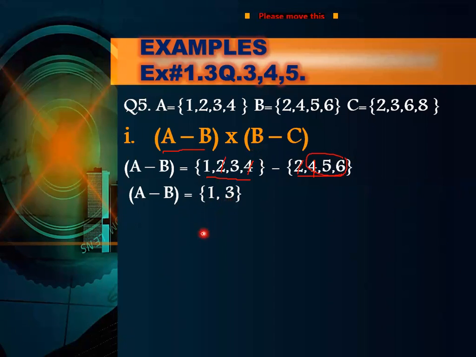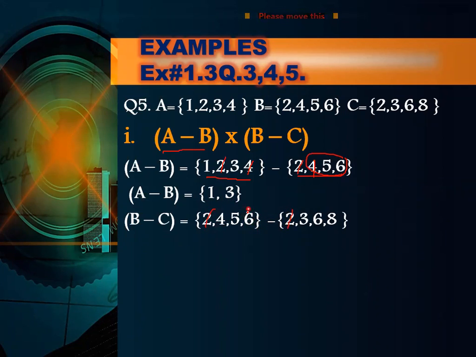Now similarly, you are going to find B minus C. The elements of B are 2, 4, 5, 6, and minus the elements of C, which are 2, 3, 6, 8. Simply we will cancel the same elements which are common, 2 and 6. So what will be the answer? B minus C will be equal to 4 and 5, or these are the numbers which are not present in set C.